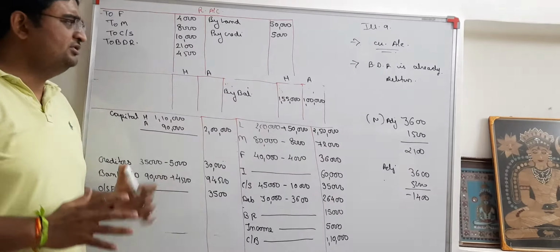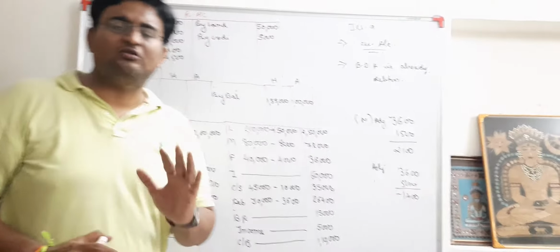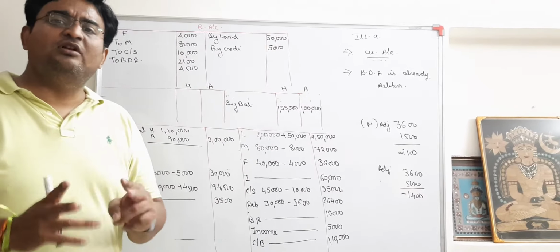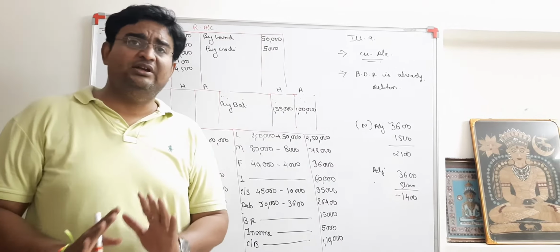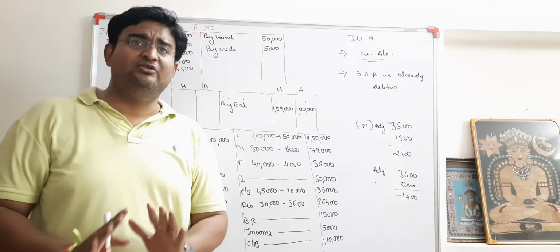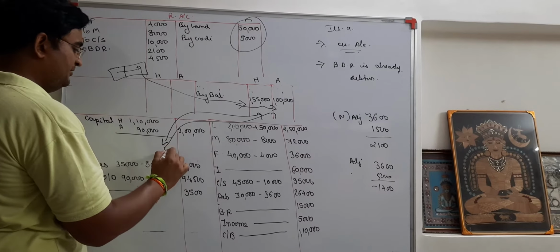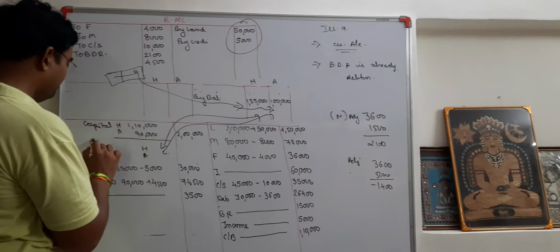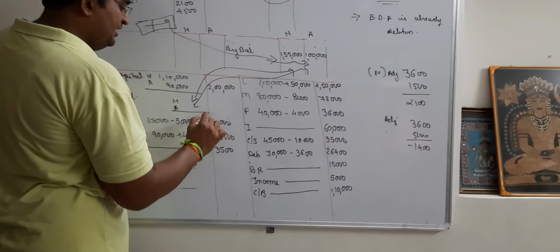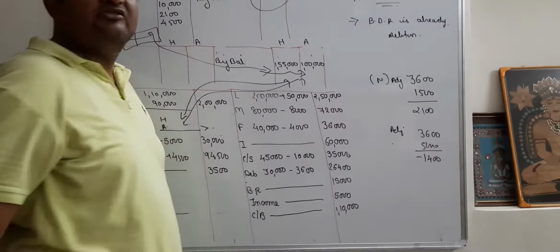Now students, I expect you know what to do and what not to do. Further I am not doing, you can do it by yourself. But for your rough explanation, I am explaining: the total of all this, whatever comes, you will be dividing among H and A. That will be shifted here and here. Whatever total comes will be coming here, in another column. Is it clear? You will be writing H and A. But what will you be writing here? Balance. And that will be shifted outside. And the total of the balance sheet gets clear.